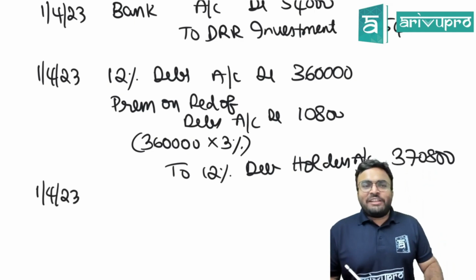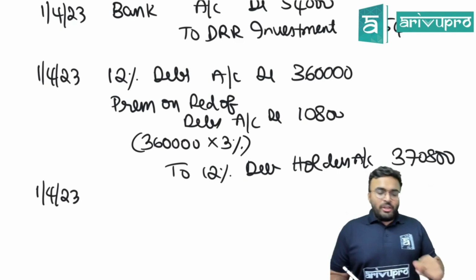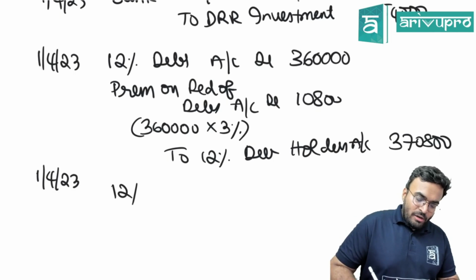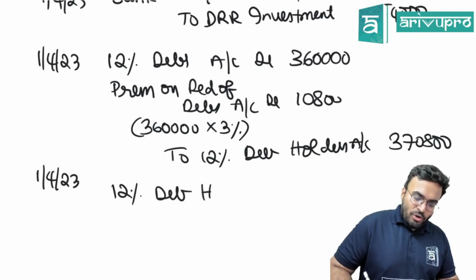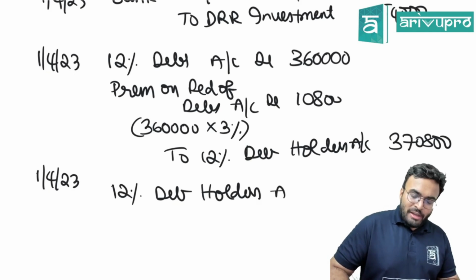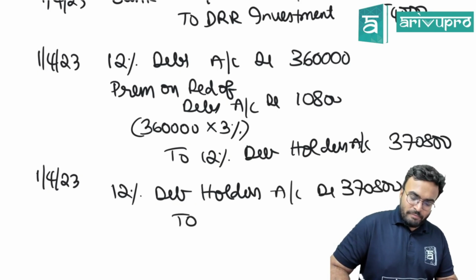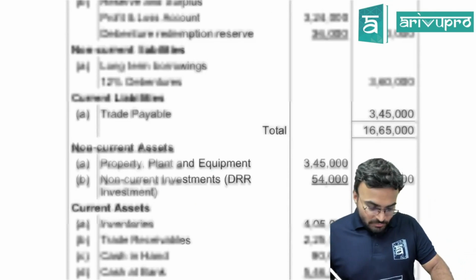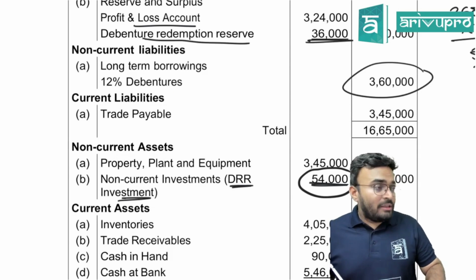1/4/2023. After that, what is the next entry? Due entry done for debentures. Then next entry is payment entry. Debenture holders account debited 3,70,800 to bank account 3,70,800. Do we have that much money in the bank?